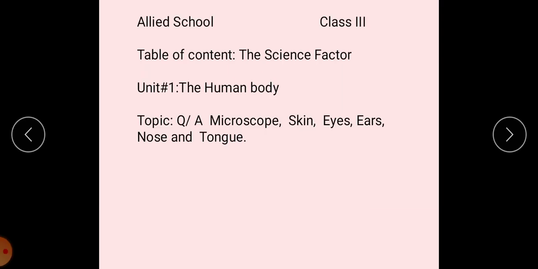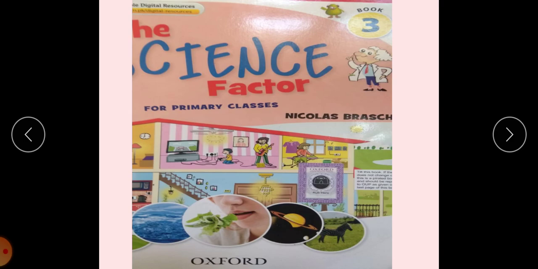The title of the book is The Science Factor, Unit 1, The Human Body. Today our topic is question answers of microscope, skin, eyes, ear, nose and tongue. Students, today we are going to teach question answers of all these topics.